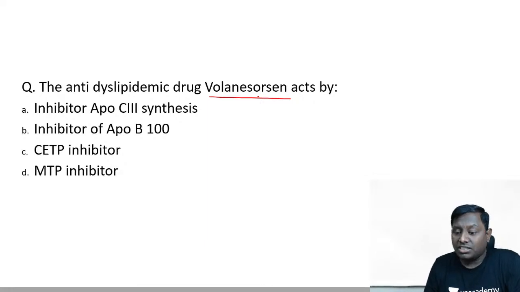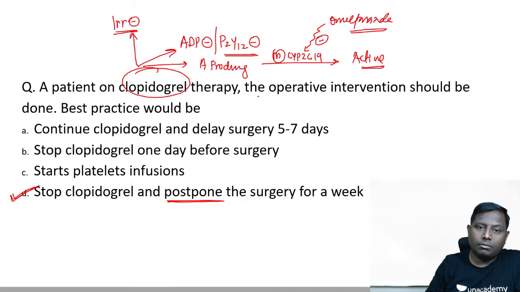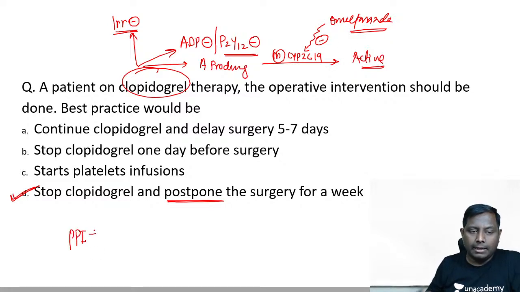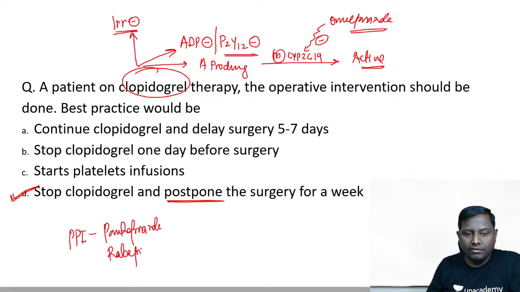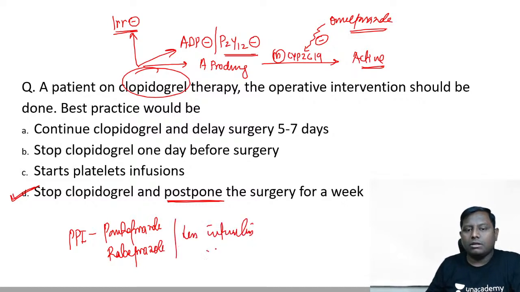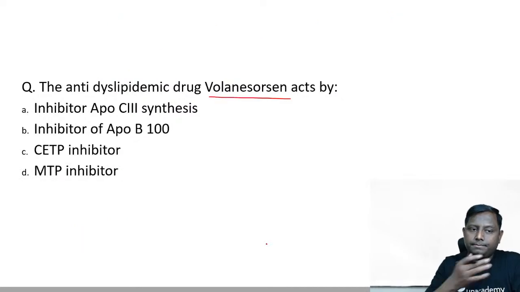Pantoprazole and rabeprazole are safer. If you are going to talk about this one, omeprazole we will not give, but PPIs like pantoprazole and rabeprazole have less interaction with clopidogrel, therefore they can be given.